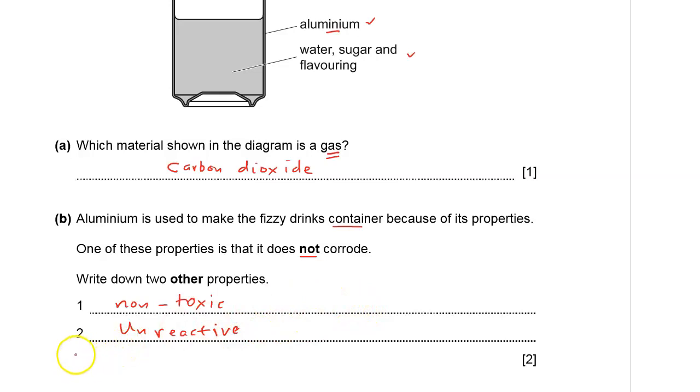And we can also add a third point here. Aluminium should not be able to dissolve in water. So insoluble. Aluminium should be insoluble, because you can see we have water right there. So these are some of the other properties that make aluminium to be used to make these containers. Otherwise, you cannot use a material that is corrosive or that can corrode, like iron or steel. You don't use those.